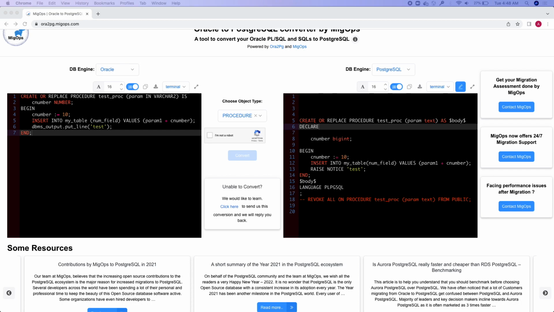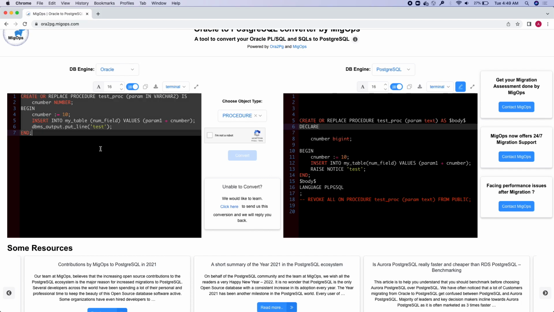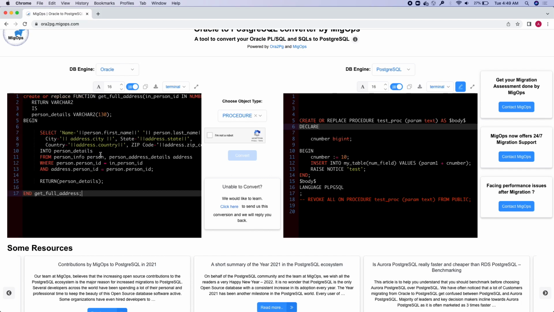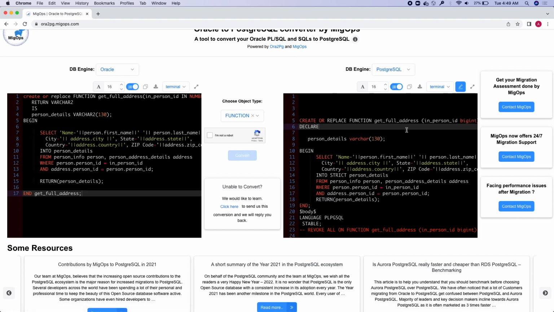As we have now converted the Oracle stored procedure, we could go ahead and take an example of a function in Oracle. All we have to do is copy the function code and then paste it on the left side panel here, and then choose the object type as function and click on the checkbox again and then click on convert. We could see the converted function code on the right side panel.